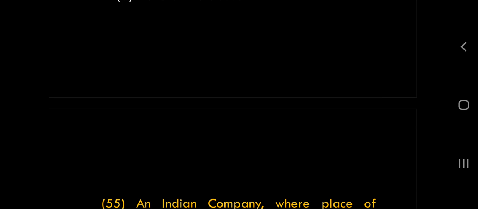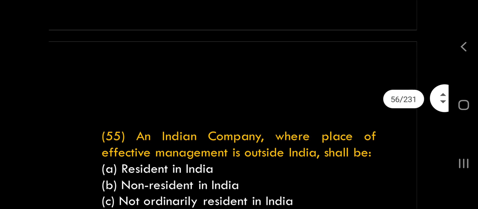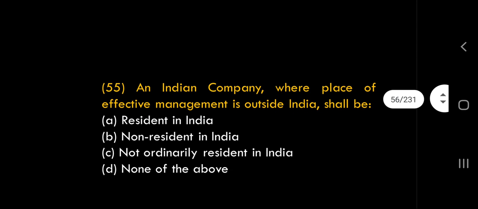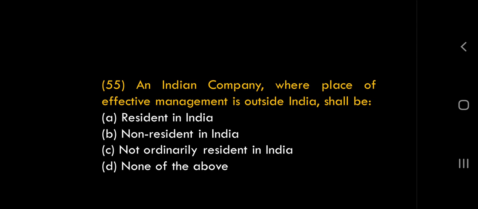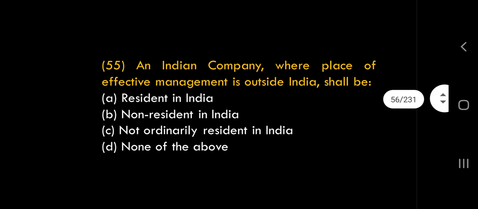Ramesh, Ganesh, Naresh, when 3 come together, we call it a body of individuals. Here only human beings are there. In a body of individuals, companies will not come, only individuals will come. Sita, Geeta, Meeta, Sushma, all will come. Don't worry. So all human beings, men and women, come together.